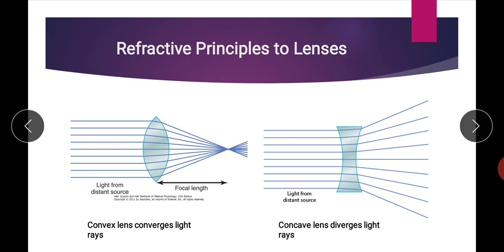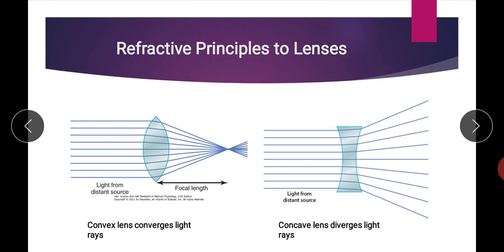Now, there is another thing which is known as focal length. The focal length is the distance between the central point of the lens and the focal point. So, this distance is known as the focal length. The focal length is the distance between the central point of lens and focal point.